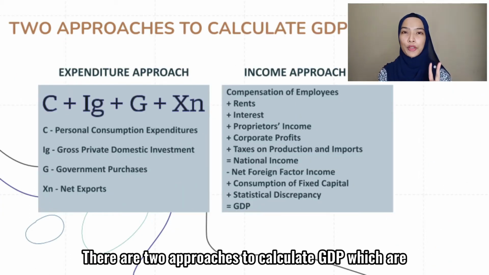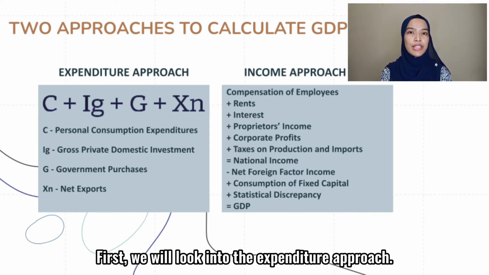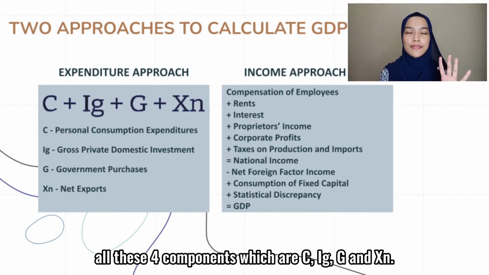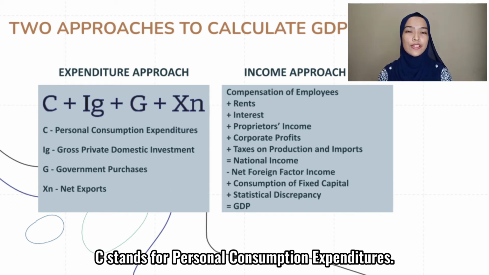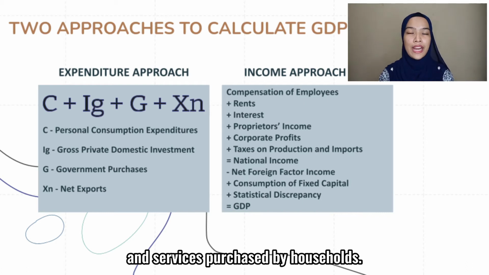There are two approaches to calculate GDP, which are the expenditure approach and the income approach. First, we will look into the expenditure approach. To calculate GDP from this approach, we have to sum up all these four components, which are C, IG, G, and SN. C stands for personal consumption expenditure. It includes all durable goods, non-durable goods, and services purchased by the households.